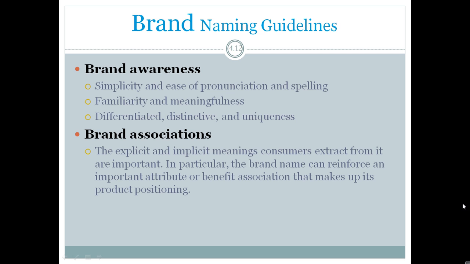So brand names should be selected in such a way that they show some benefit or attributes related to the product, whether explicit or implicit, that consumers draw from the brand name. Suppose Head and Shoulders, or the brand name Close Up, like this.